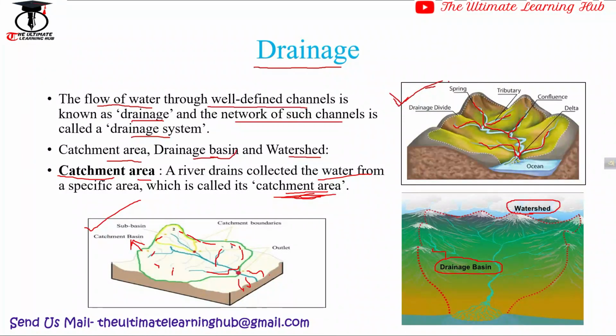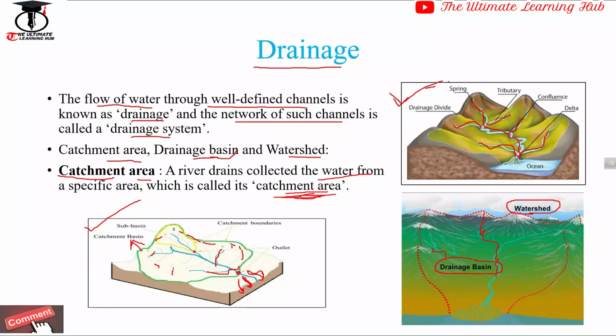It's separated from the area of distributaries, but drainage basin includes all the area from where the river originated and flowing, and where the river meets the ocean or lake or another body. All the area that comes under the main consequent streams, tributaries or distributaries comes under drainage basin. So it is a larger concept than the catchment basin. Catchment basin represents the specific area from where the river collects its water.